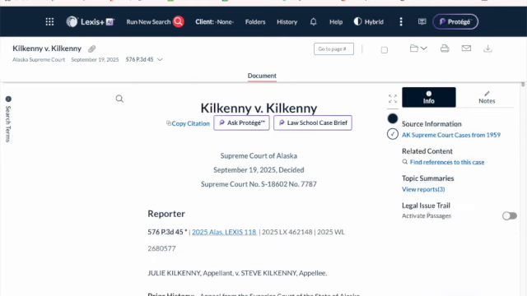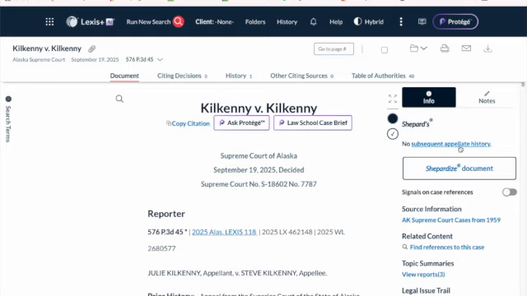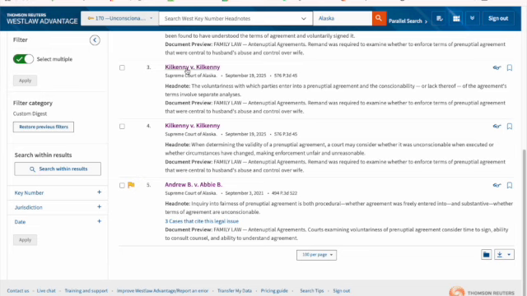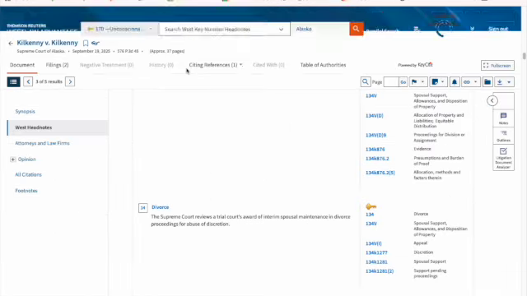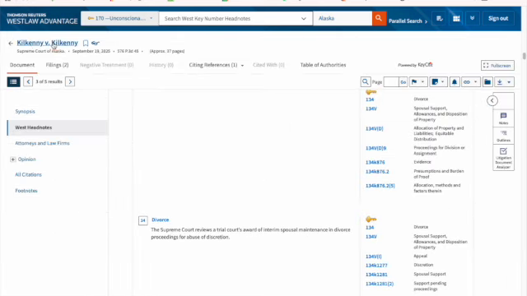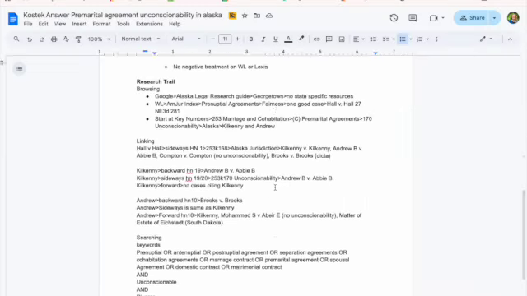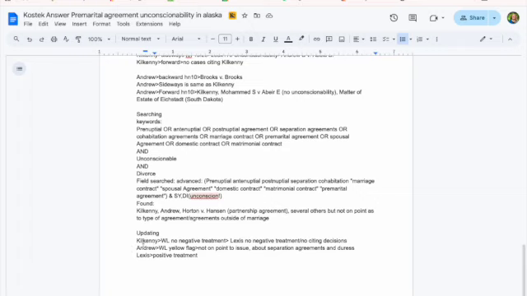So I'm looking at Kilkenny. Kilkenny has no subsequent history, so if I shepherdize it, I don't need to. I know that it is still good law here, and then I can look on Westlaw at Kilkenny. And Kilkenny has no negative treatment. So those are both good. I will write that in my research trail. Kilkenny, Westlaw, no negative treatment. Lexis, no negative treatment. Andrew, Westlaw, yellow flag, not on point to issue about separation agreements and duress.